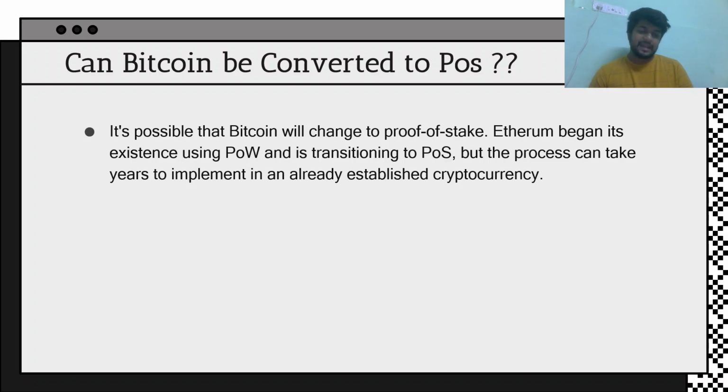So Bitcoin can shift to proof of stake, but it is not that easy, since it will take a long time to do all the back-end work and convert the ledger and everything to proof of stake. So we can safely say that as of now, Bitcoin is not going to shift to proof of stake.